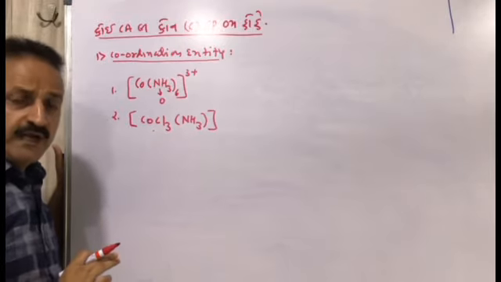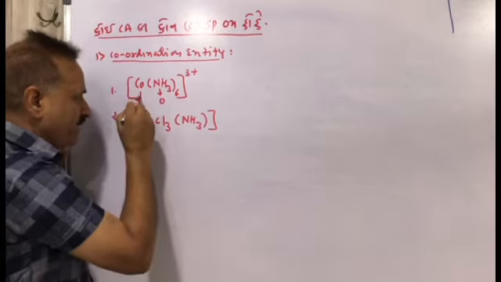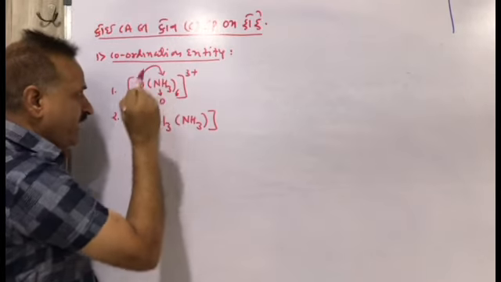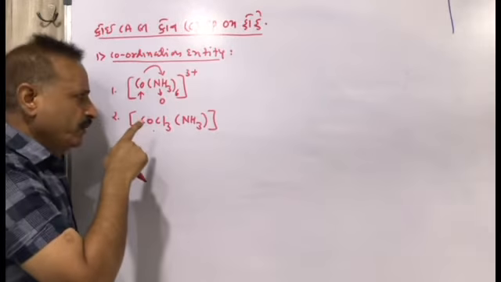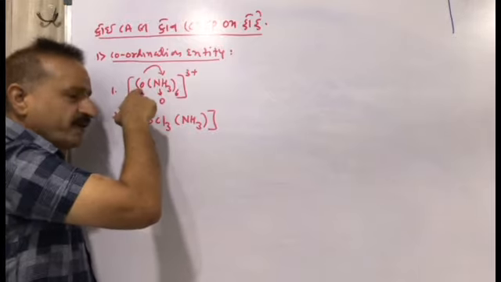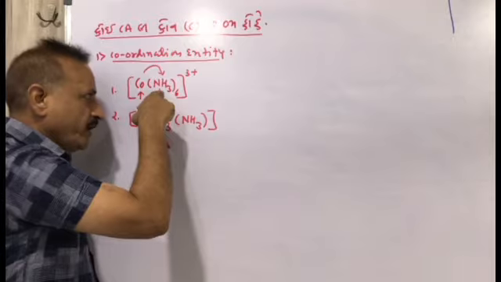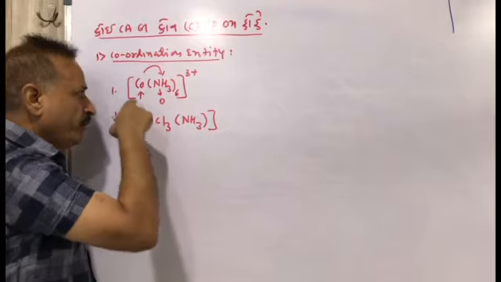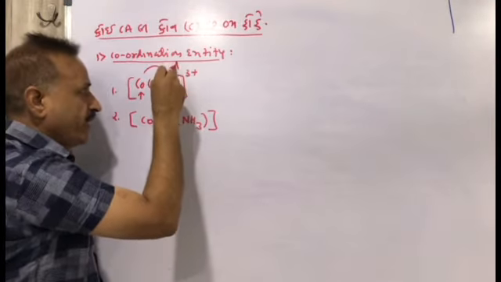So coordination entity means the metal ion which is combined with or attached to neutral molecules or negative ions. A metal ion bonded to neutral molecules or negative ions, or both, including the square bracket, is called a coordination entity.